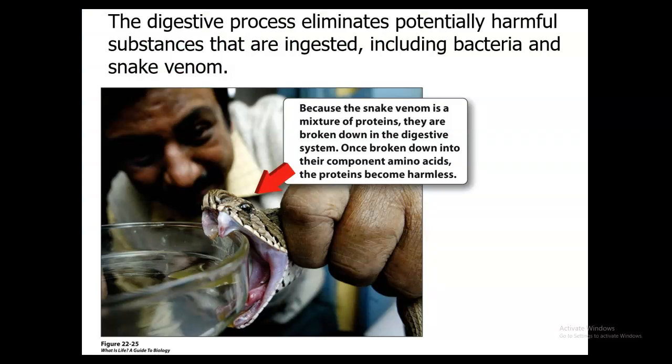Okay. So lastly, we have absorption, and that's going to be the process where those food particles move from the digestive tract into the bloodstream. Then the cells are going to take those in and use them as building blocks. So those materials that are absorbed include things like the simple sugars, amino acids, lipids, electrolytes, vitamins, and water.